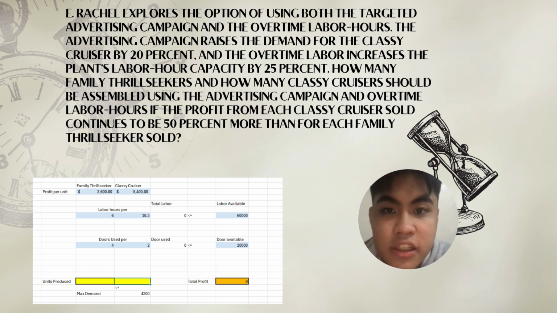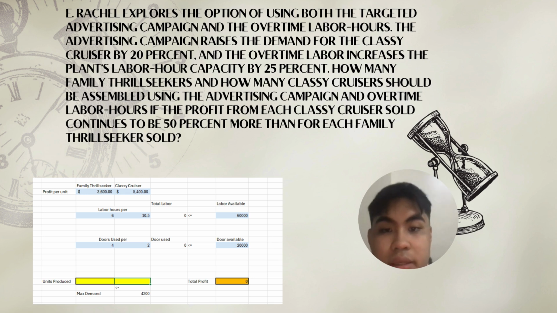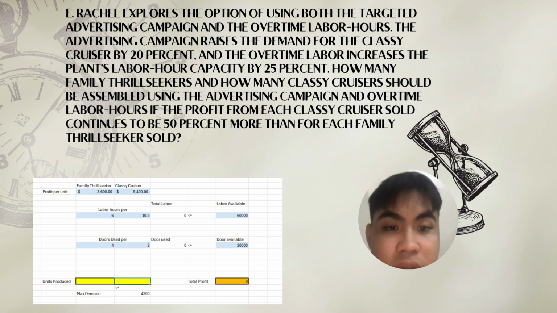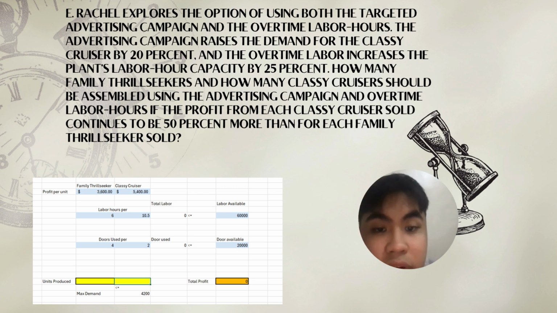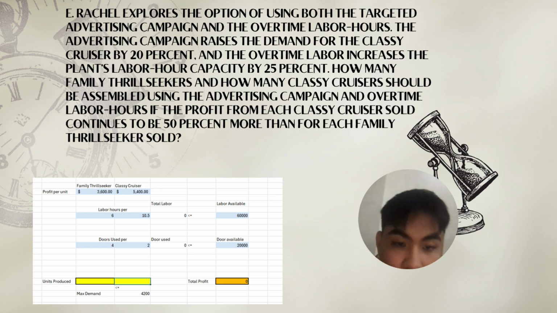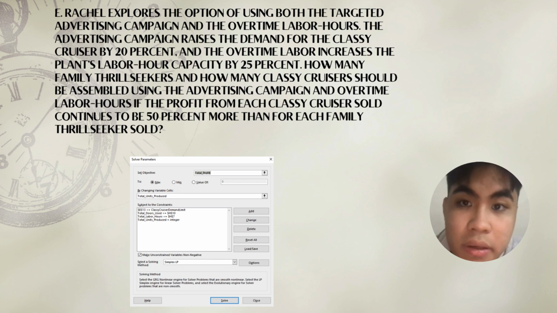For letter E, Rachel explores the option of using both the targeted advertising campaign and the overtime labor hours. The advertising campaign raises the demand for the classic cruisers by 20%, and the overtime labor increases the plant's labor hour capacity by 25%. How many family thrill seekers and how many classic cruisers should be assembled using the advertising campaign and overtime labor hours? If the profit from each classic cruiser sold continues to be 50% more than for each family thrill seeker sold. So we will use the solver parameters displayed on the screen.